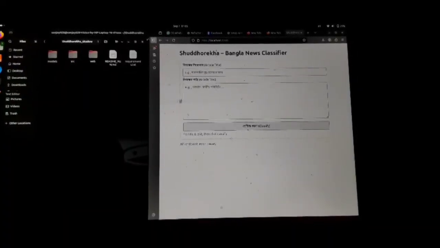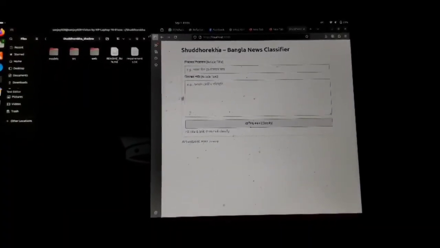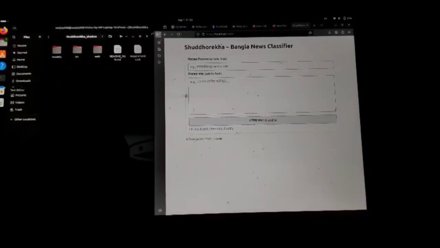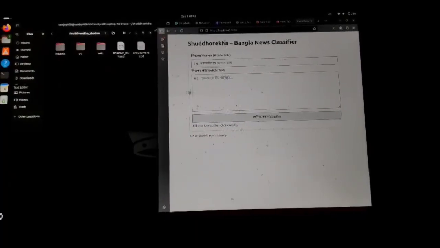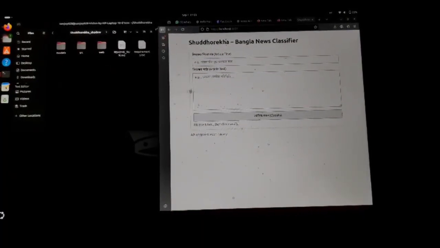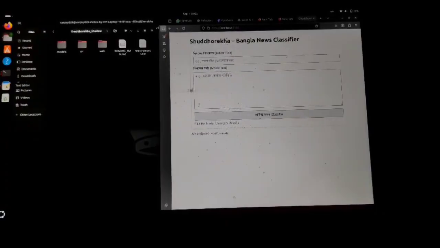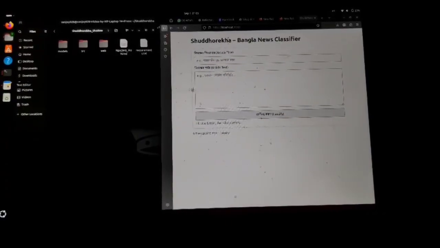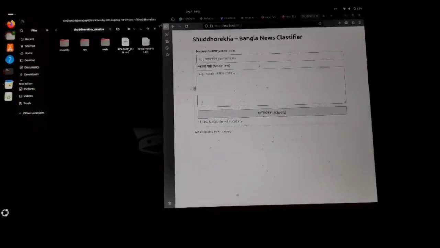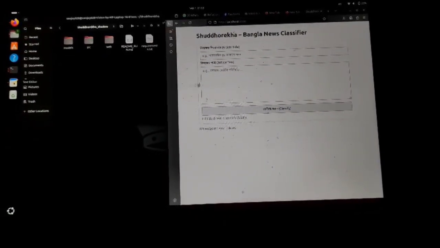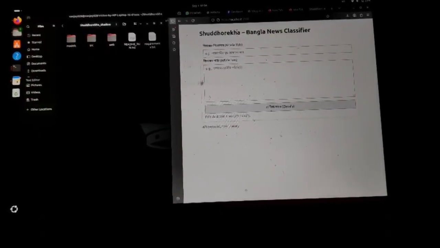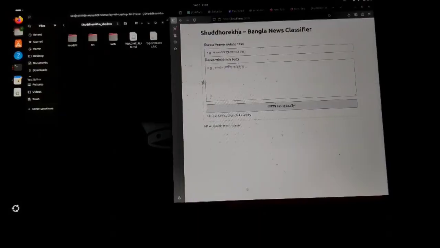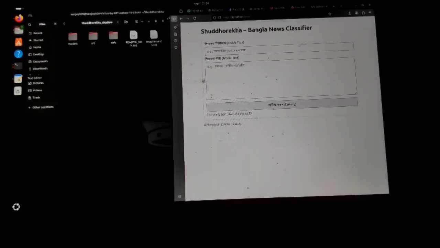Hi everyone, this is the Shuddhorekha Bangla News Classifier raw model. Basically, this is the raw model. It doesn't use any pipelines. It uses the datasets and implements BERT on a pretty primitive level. What we're trying to do is use our locally made model to detect and identify left, right, and central political views, basically detecting the bias in the news. So now we're going to try that out for a bit.